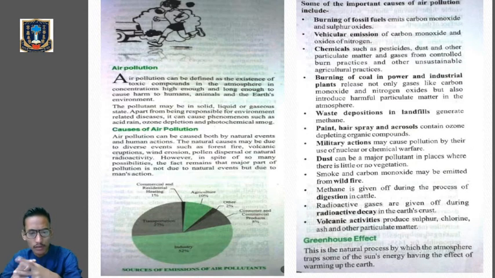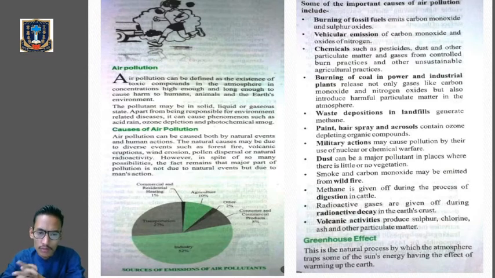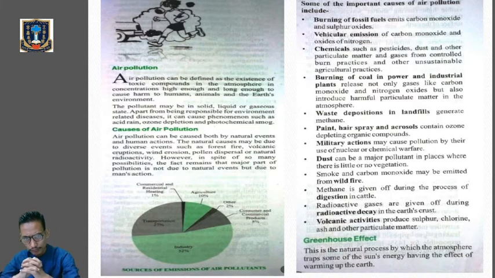So overall, when we compare the pollutants released into the air that cause air pollution, generally the pollutants emitted from the anthropogenic or man-made sources are much higher compared to the natural events. So these are mainly the causes of air pollution. Let's go through the other important causes of air pollution.